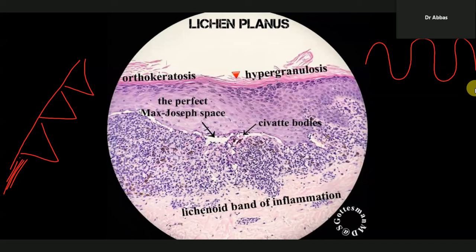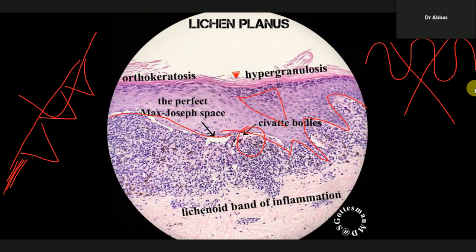So in this case, you can easily observe this is one rete ridge, and other rete ridges have the tooth saw appearance. Clear? Rete ridges are not like this way, they are like this way, and we call them the tooth saw appearance. Here is the wedge shape hypergranulosis, and here are the sweaty bodies, the Civatte bodies.